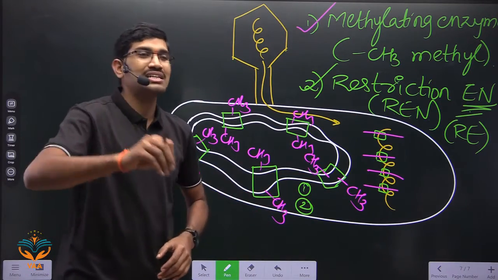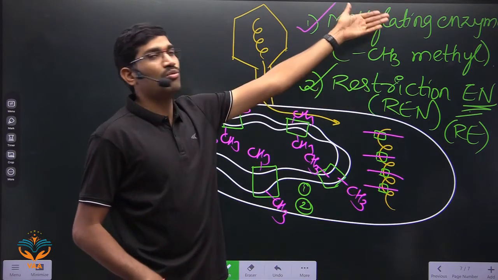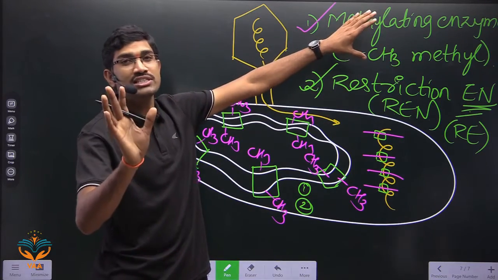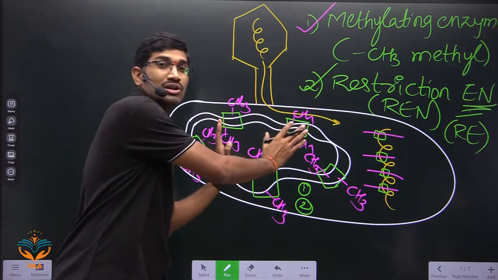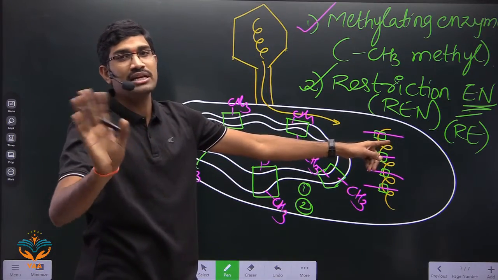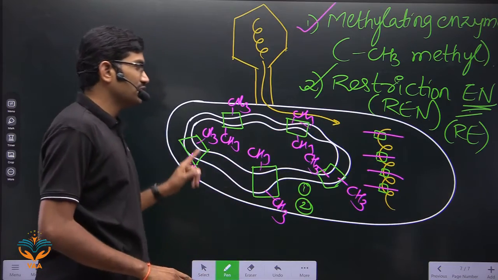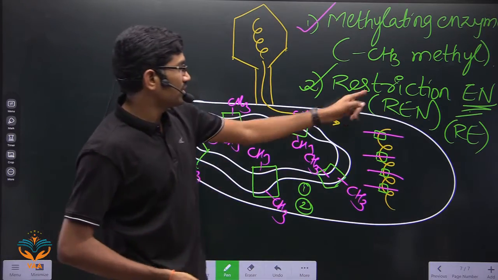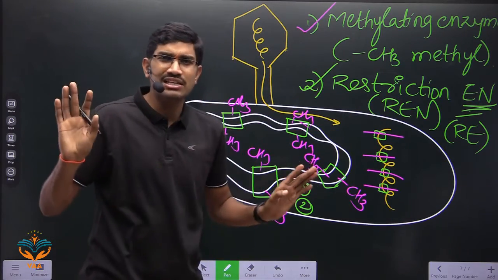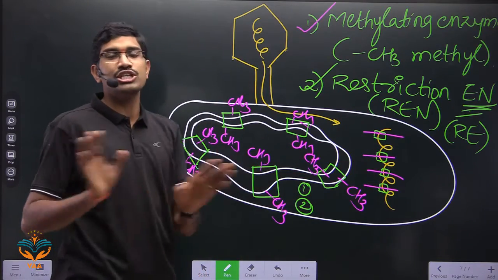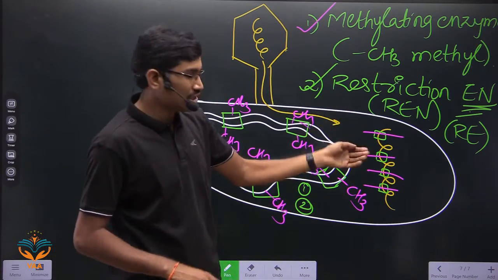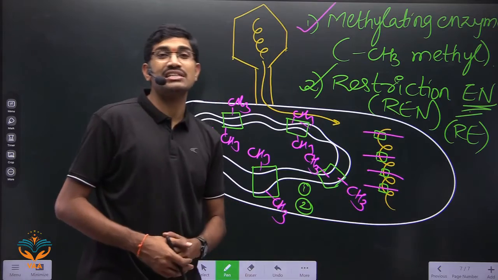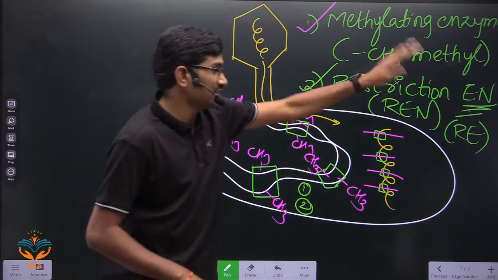Understood or not? That is the reason we use the term restriction modification. These two enzymes act together. One enzyme modifies which region? The recognition site of the host only. It will not modify viral DNA. Please remember, it will modify only the host genome. Now, restriction endonuclease will search for the recognition sequence, whether of virus or host, it will not worry. When it recognizes the viral DNA, which has many restriction enzyme sites that are not methylated, it can easily break it.